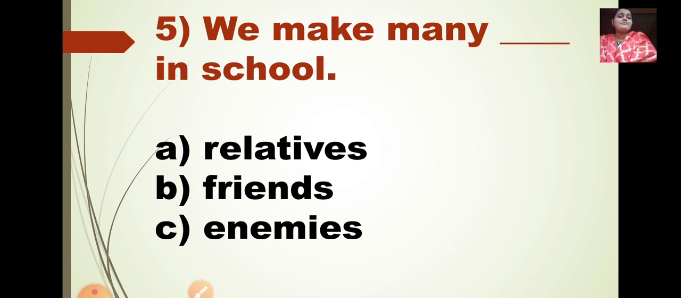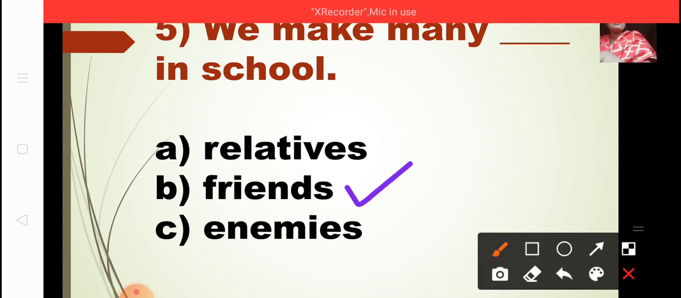B option is friends. We make many friends in school? Yes, definitely right. And C is enemies. No, we do not make enemies in school. We make friends in school. So B option is the correct option. So I am going to take B option.